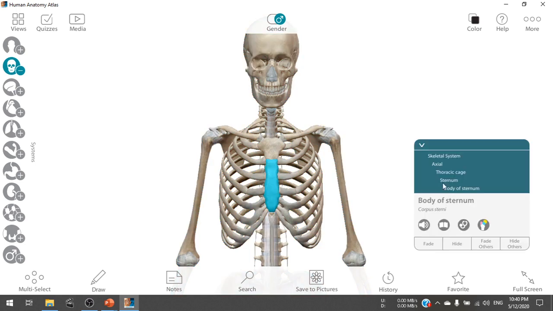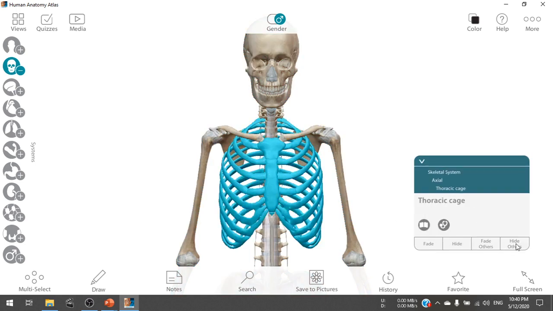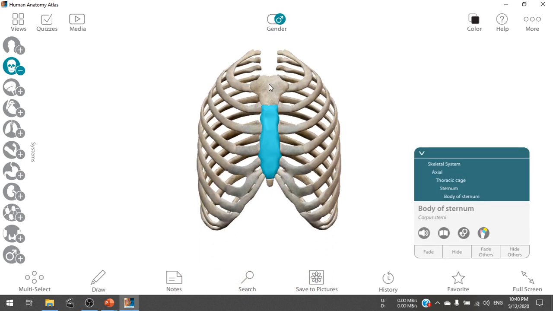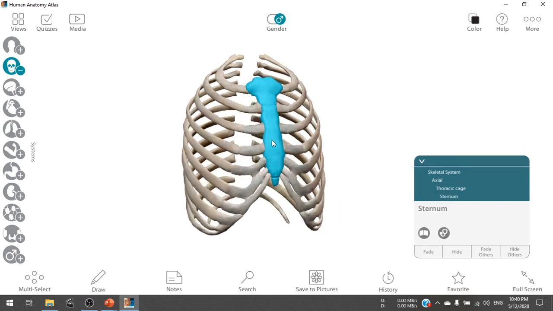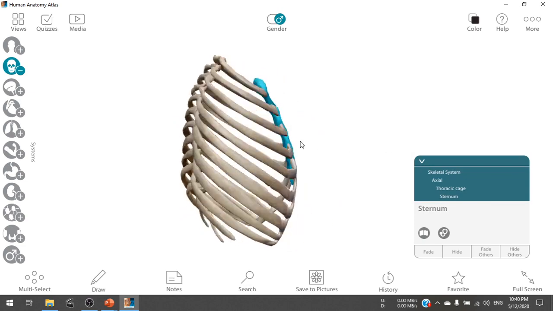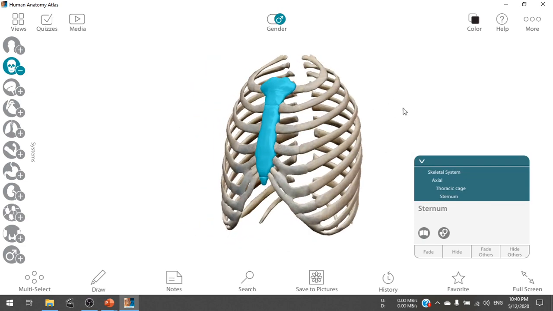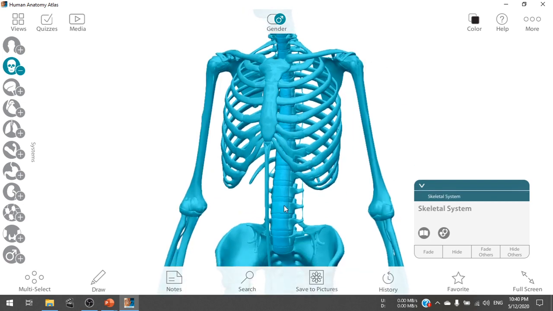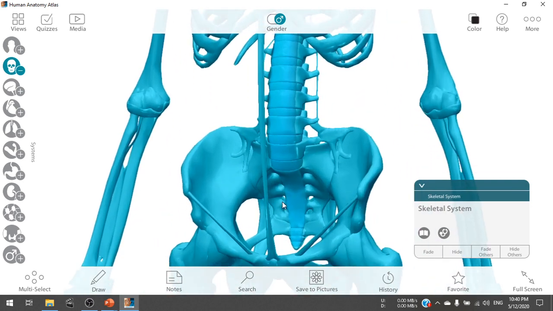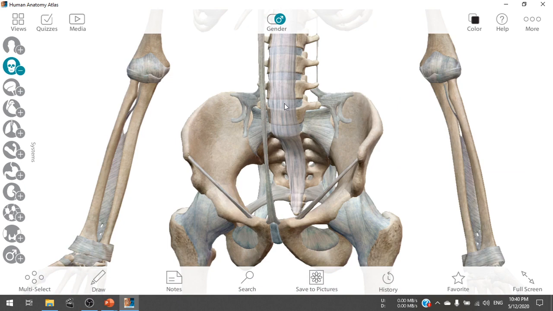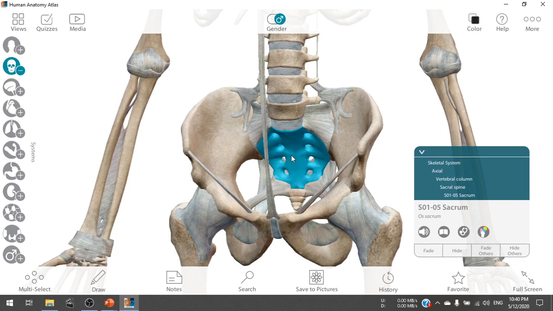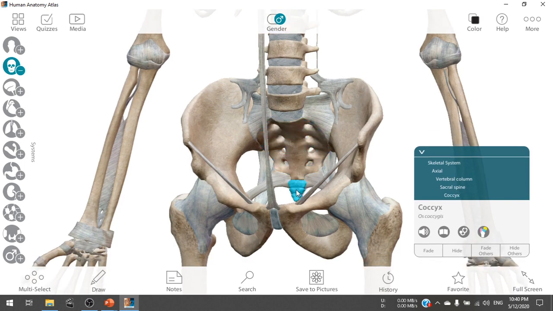So now here we are at the thoracic cage. There is the thoracic cage, and the main flat bone is called the sternum. With the sternum we see multiple ribs attached with it. That totally makes the thoracic cage. And when we come down through the vertebra, we see the vertebra ends into the part called sacrum, and then the last part is called coccyx.